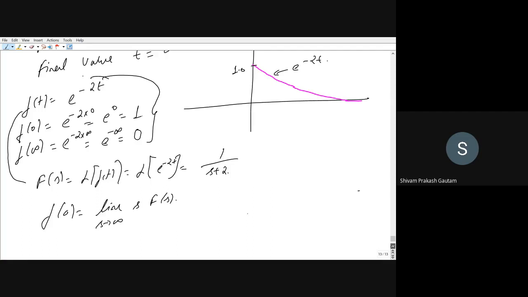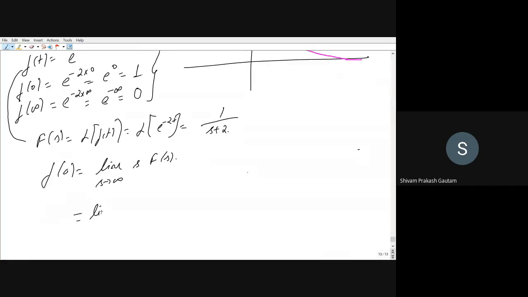So this will be equal to limit s tends to infinite, s into F(s), which is 1 upon s plus 2. Now, if you take s common from the denominator, this will be equal to limit s tends to infinite, s upon s times (1 plus 2 by s).